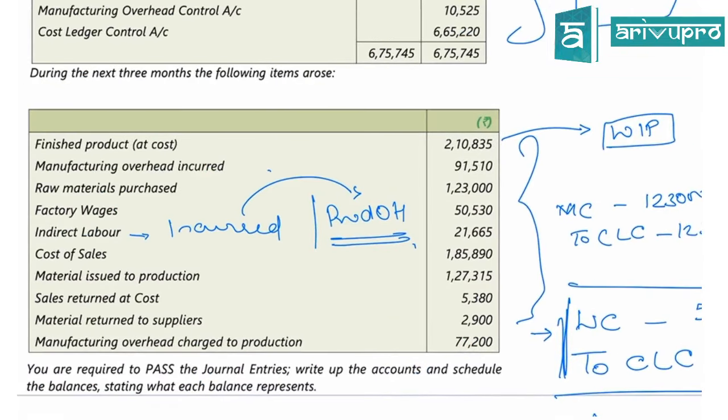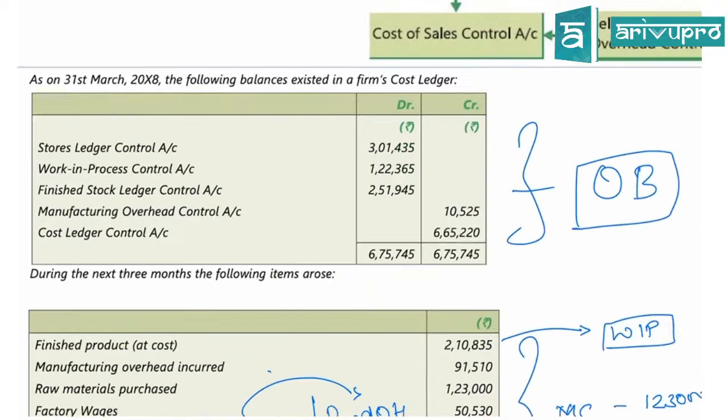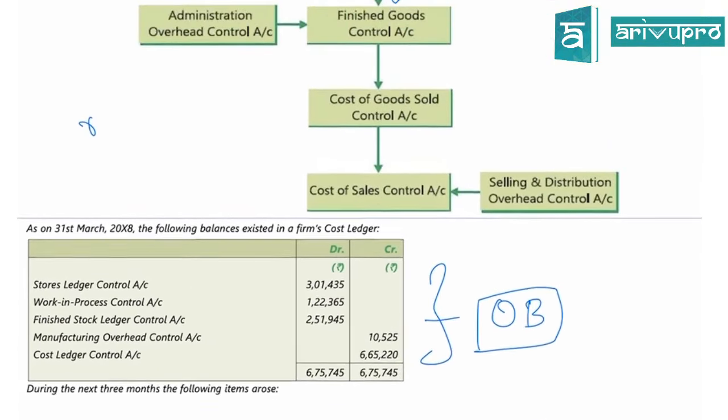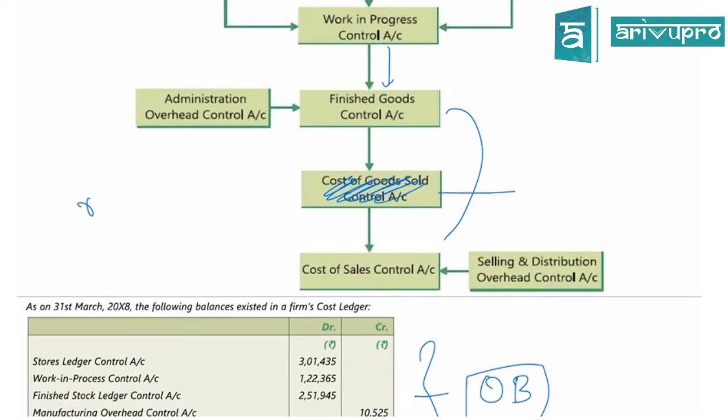Now next one. Cost of sales. Now see here, cost of sales. In a lot of cases we skip this. We directly move from finished goods to cost of sales because there's just one entry. If you see, there is nothing which is getting added or subtracted here.